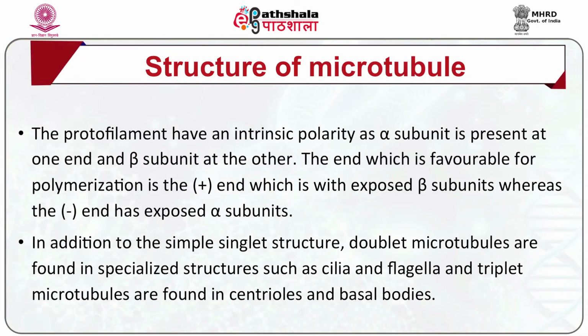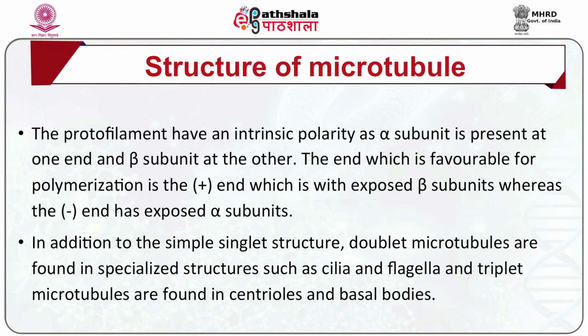The protofilament has an intrinsic polarity, as the alpha subunit is present at one end and the beta subunit at the other. The end which is favorable for polymerization is the positive end, which has the exposed beta subunits, whereas the minus end has exposed alpha subunits.